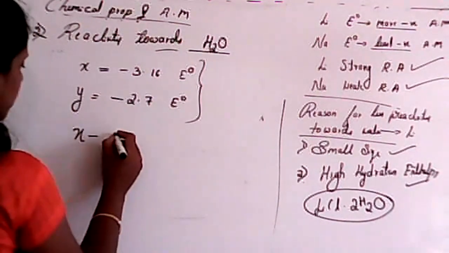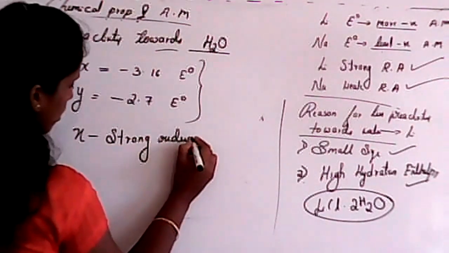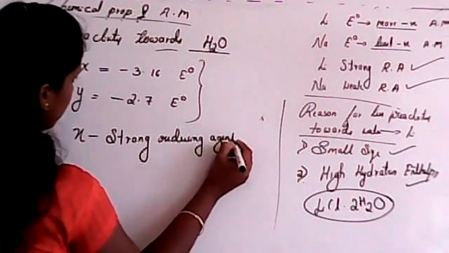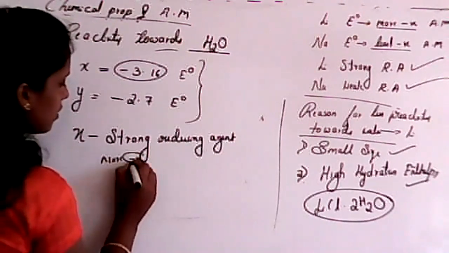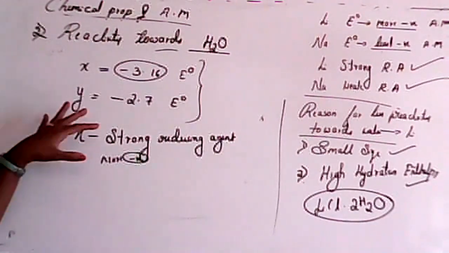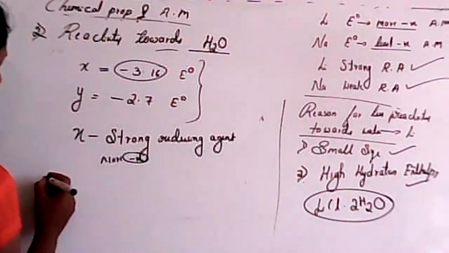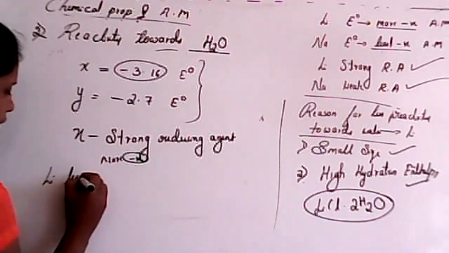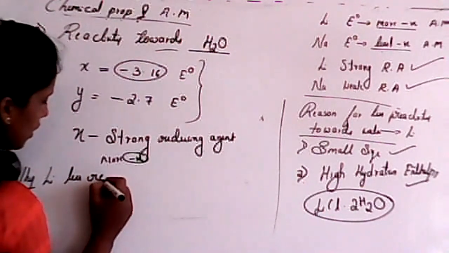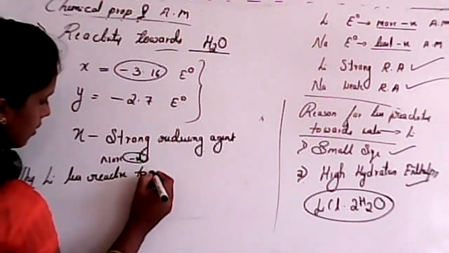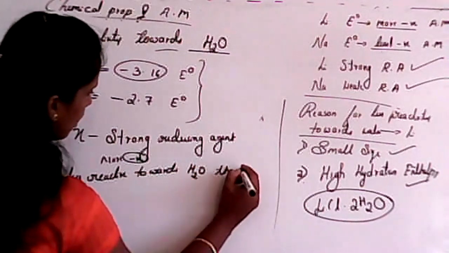X is the strong reducing agent. Why, student? Why is it the strong reducing agent? Because it is more negative. Is it clear now how you can answer this one? Clear? So this will help you, okay? And in this case, if a question was asked, why is lithium less reactive? The question may be asked for 1 mark. Why is lithium less reactive towards water than sodium?